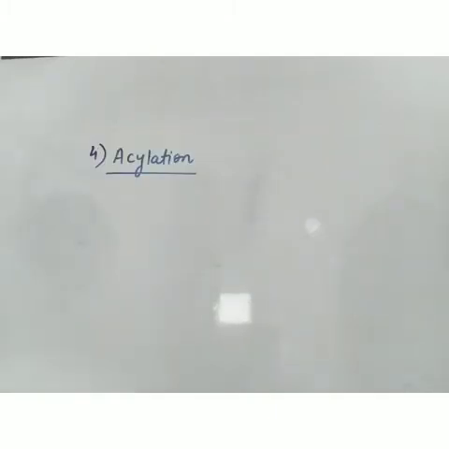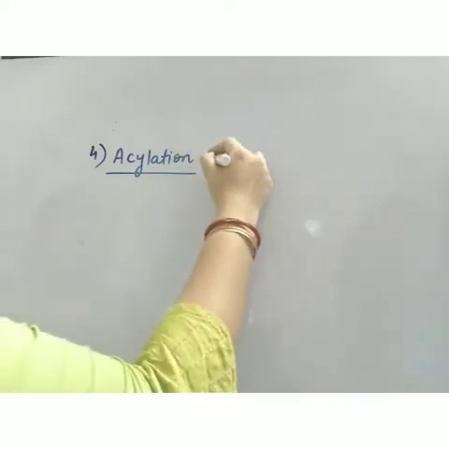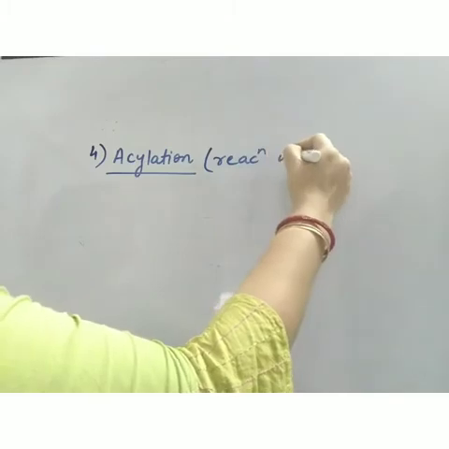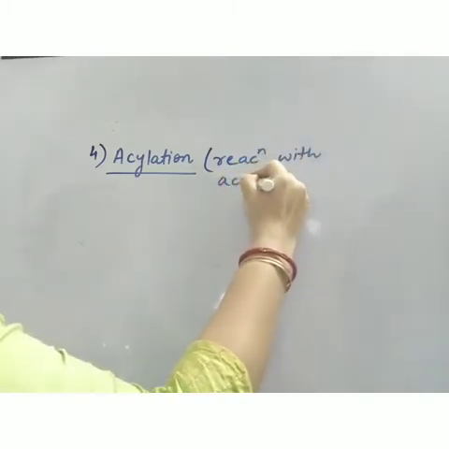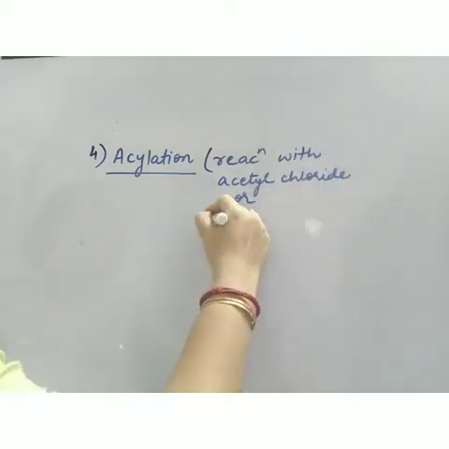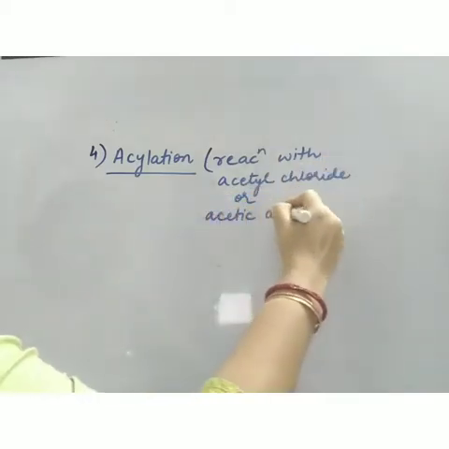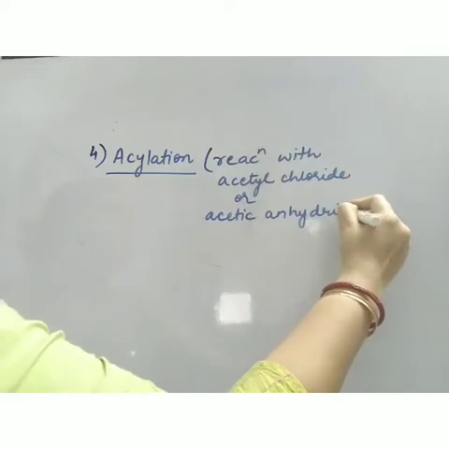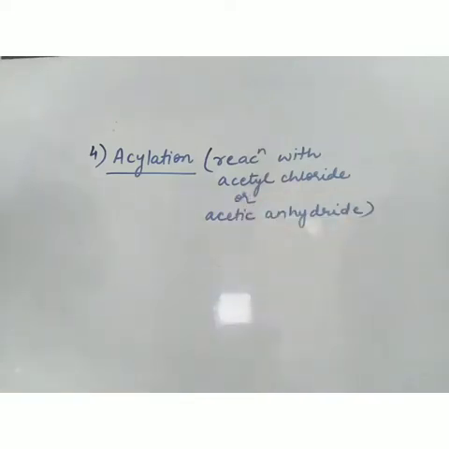Now fourth reaction is acylation reaction, and acylation reaction is also known as acetylation reaction, and this is the reaction with acetyl chloride or acetic anhydride. So this is basically your acetylation reaction. Now let's see how the reaction occurs. So we'll be taking one example here.